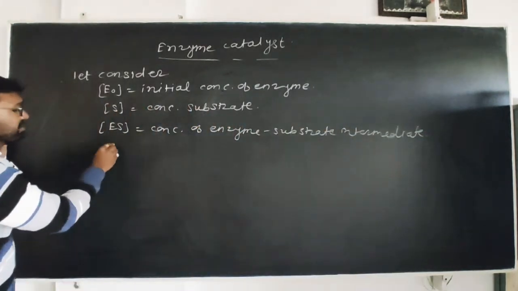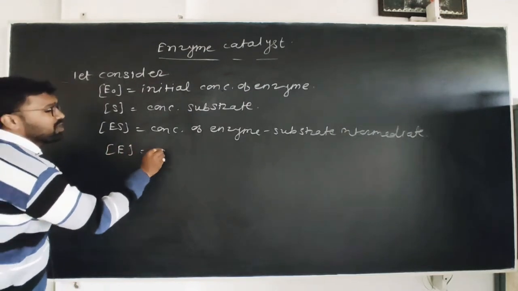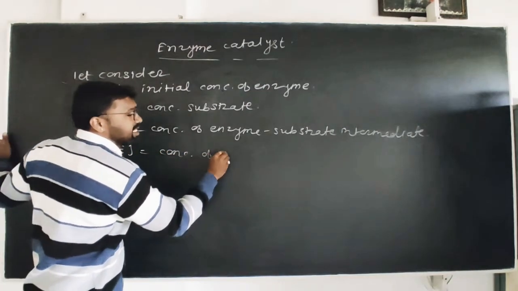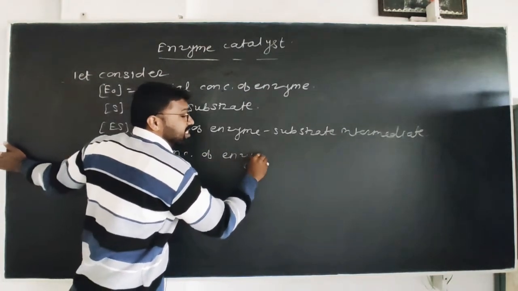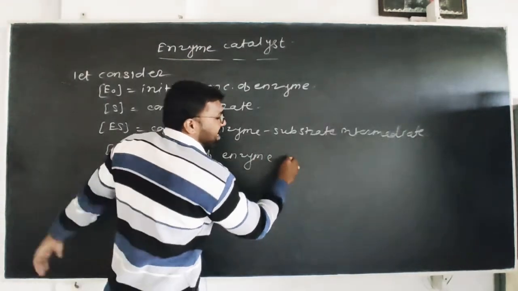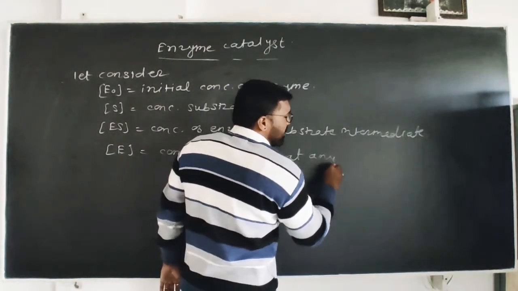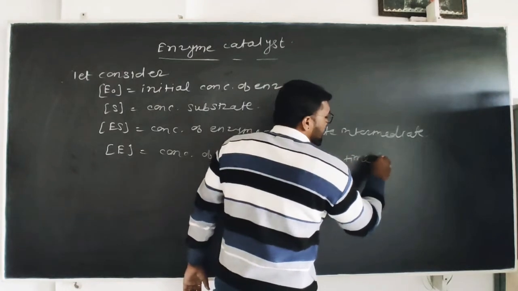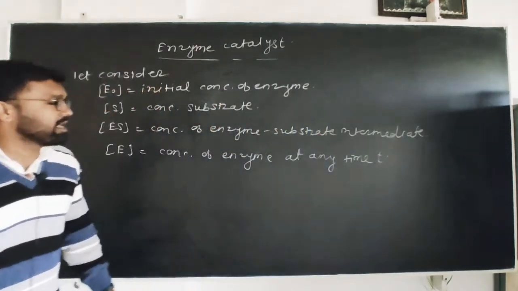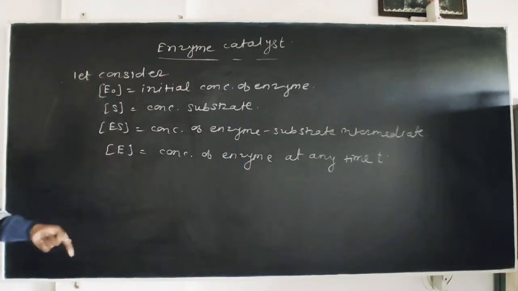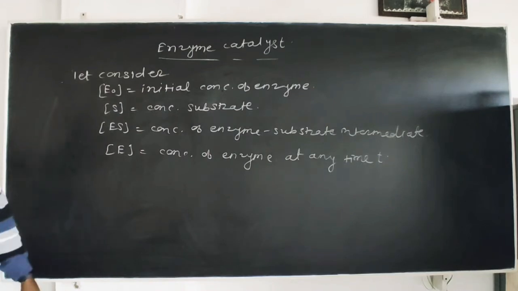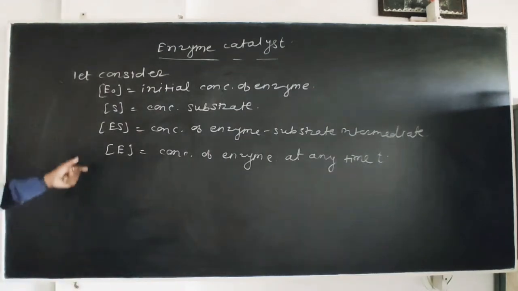Then E is equal to the concentration of enzyme which remains behind at any time t, right? At any time t. These are the basic things which are used in an enzyme reaction, right?